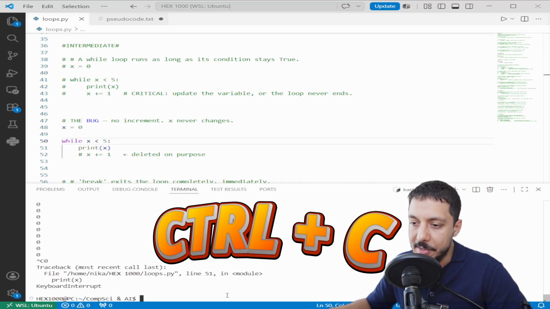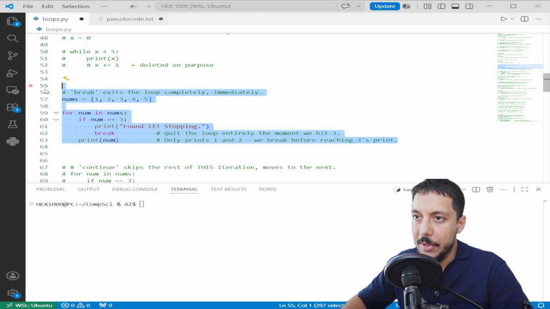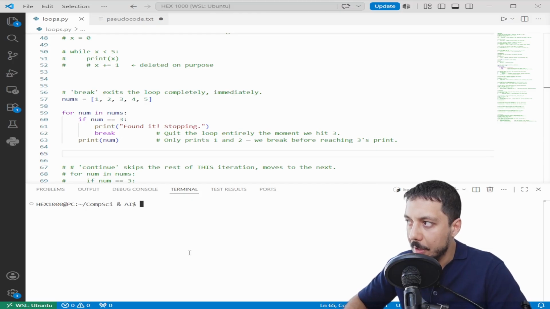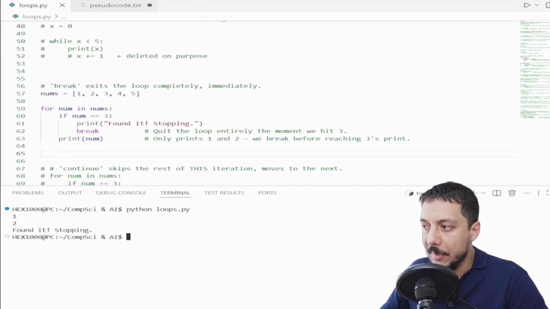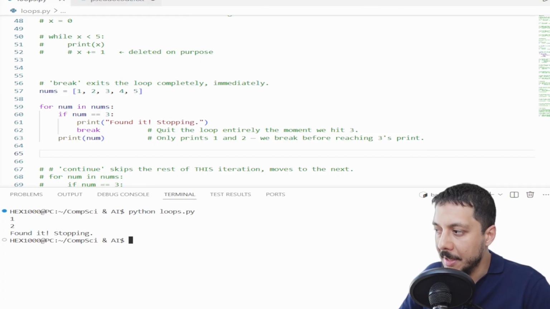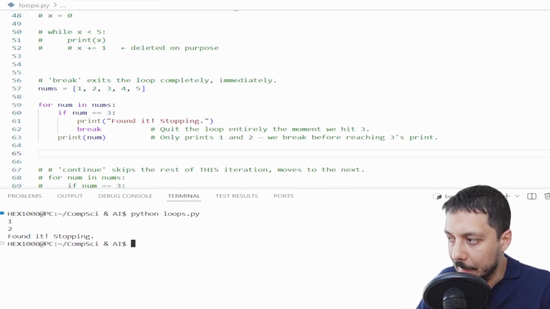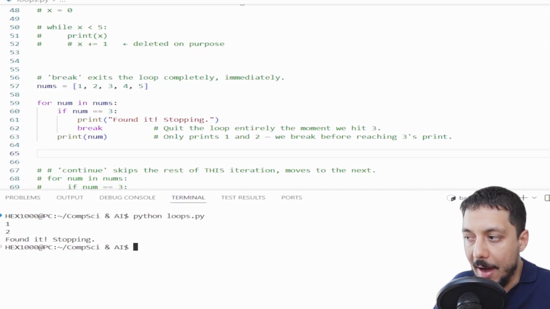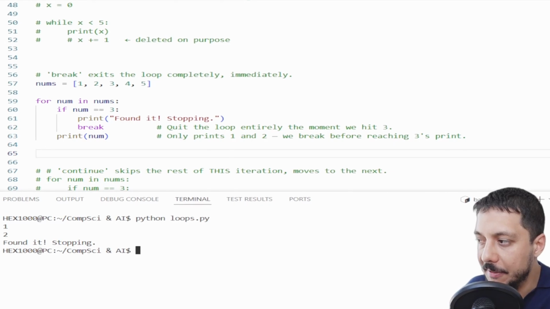Let's use it. Ctrl+C, clear the terminal, code these out, open these all. 2 keywords give you fine control inside any loop. Break and continue. Let me show you both. First, break. Let's use it. The loop printed 1, printed 2, then hit 3, and broke out completely. It never even looked at 4 or 5. Break means I'm done. Leave the loop now.